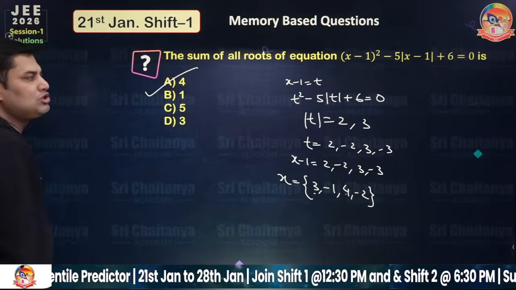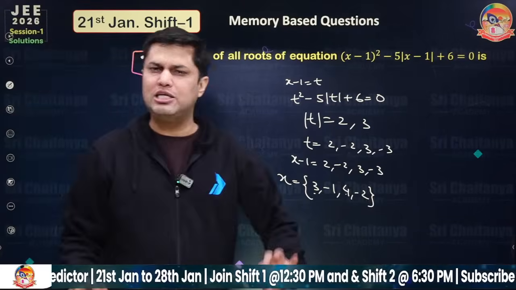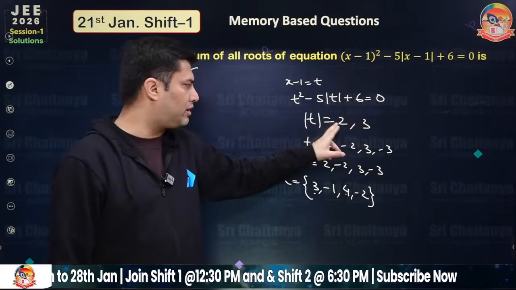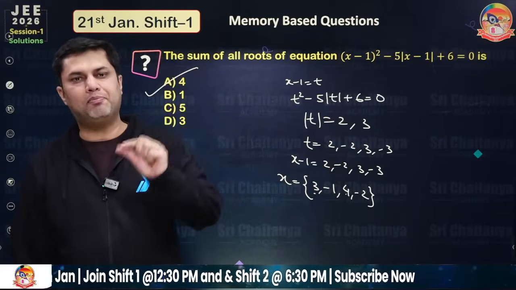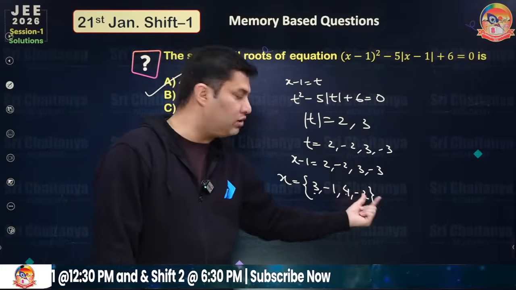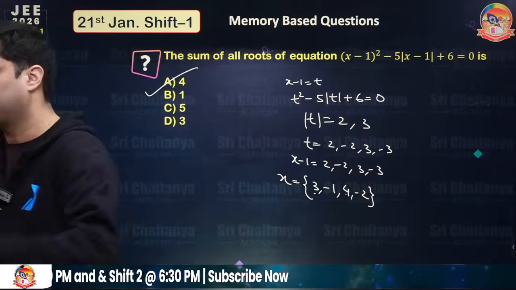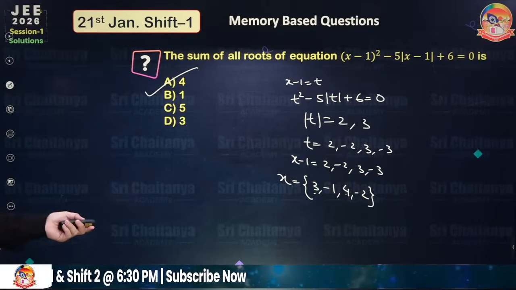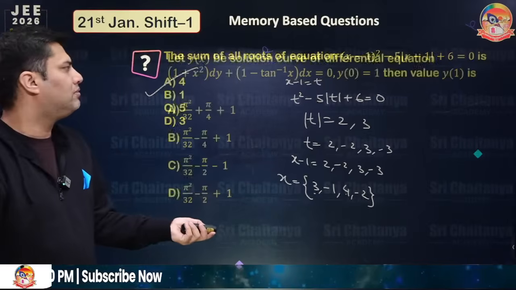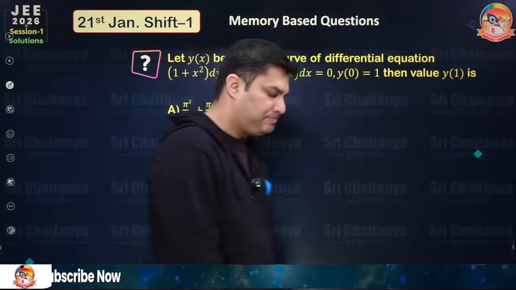Option A. So how many of you got the right answer? Very easy problem. If you take x minus 1 equal to t, you have mod t equals 2 and 3. So t can be plus 2, minus 2, or 3, minus 3. So 4 roots are coming and the sum of all the roots is equal to 4. Yes, 4 is the right answer. So this was question number 7, again very easy. Let's move to question number 8.